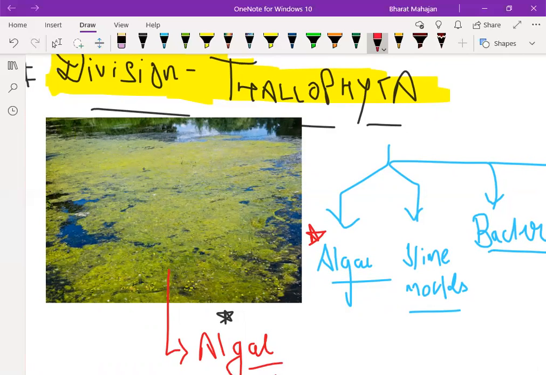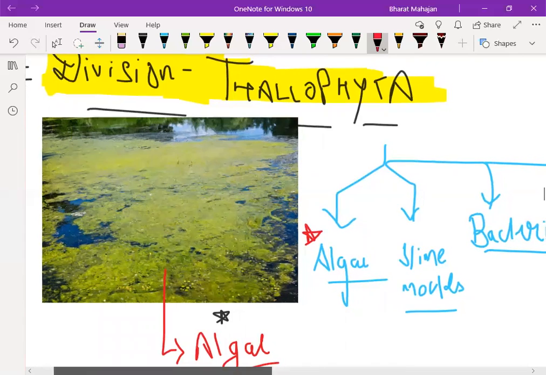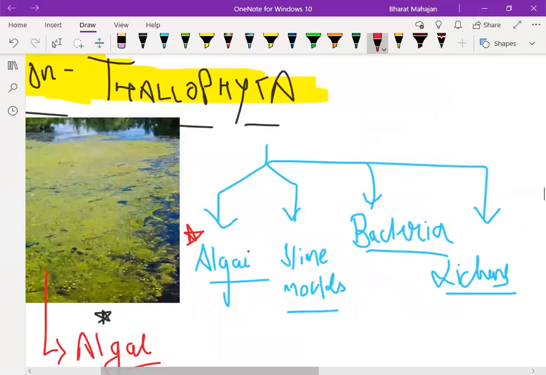So this is algae. Now why I'm talking about this algae is because it is one of the members of division Thallophyta. So Thallophyta includes which plants? Thallophyta includes algae. Thallophyta includes some of the slime molds. Thallophyta includes some of the bacteria, and Thallophyta includes lichens. What is lichen? It is a symbiotic relationship of algae and fungi.